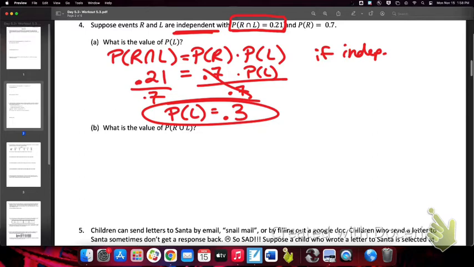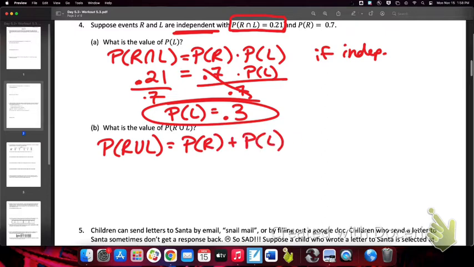So remember, for R or L, when they're not mutually exclusive, I can still add them, but I do need to handle the overlap and subtract off that overlap. Again, this formula is on your formula chart. The only tweak on this formula is that when they're mutually exclusive, the probability of the overlap is 0.